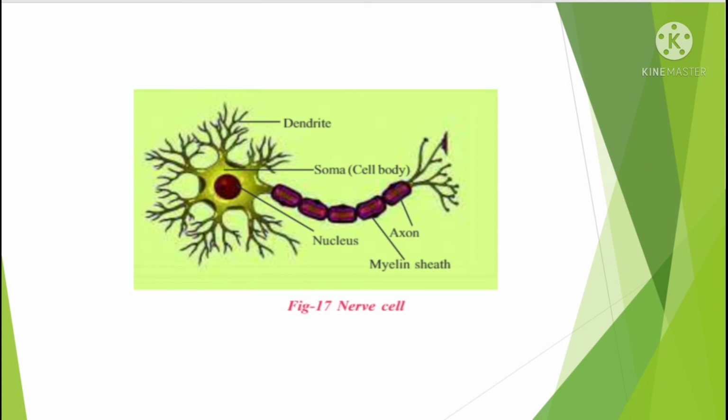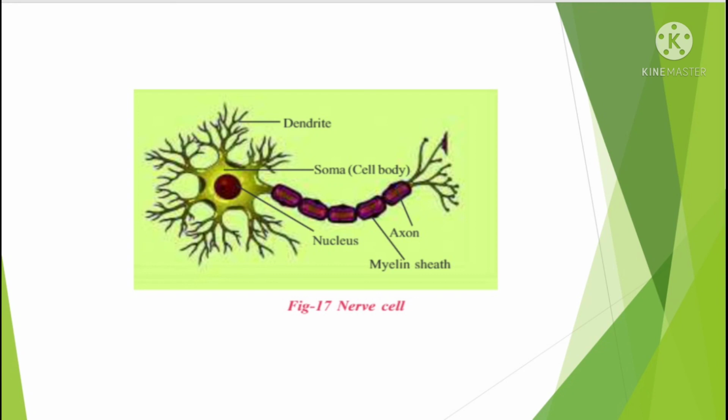How many parts are they divided into? They are divided into three parts. Observe carefully. Cell body, dendrite, axon. The cell body contains the nucleus, dendrites, Nissl's granules. Axon is a projection-like structure coming from the cell body or cyton. Myelin sheath covers the axon.